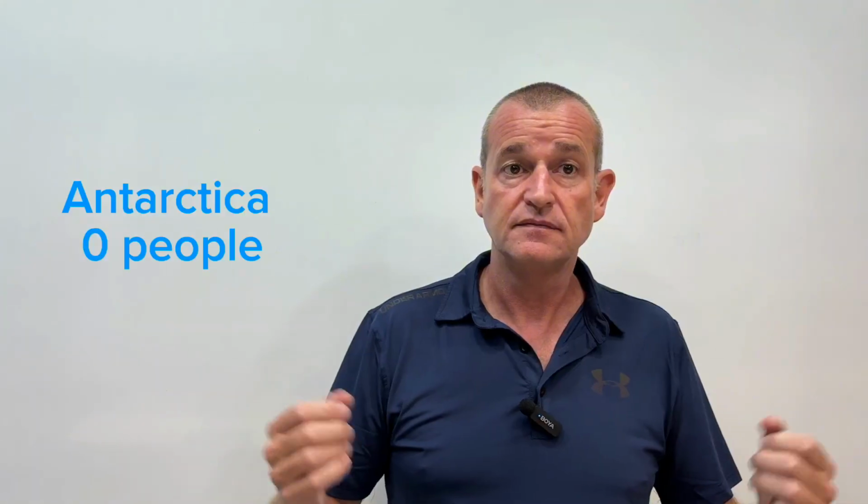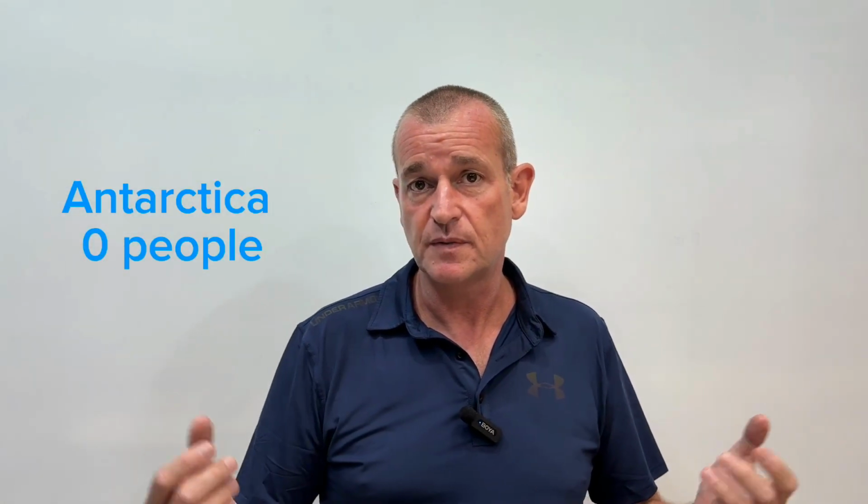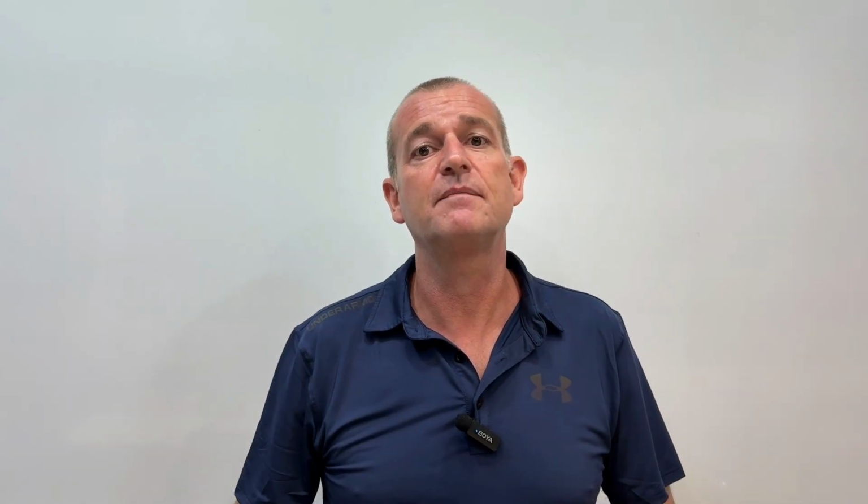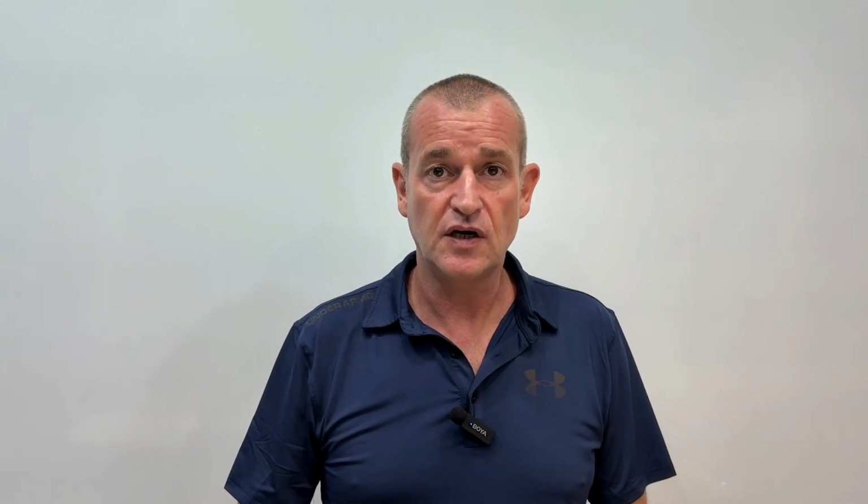So, Antarctica, 0 people, apart from a small group of scientists that we've talked about already. So let's go from continents down to countries. The country with the largest population isn't China, it used to be. China has moved into second place. The number 1 country with the highest population is India. Now it has about 1.428 billion people compared to China that is 1.425 billion people.